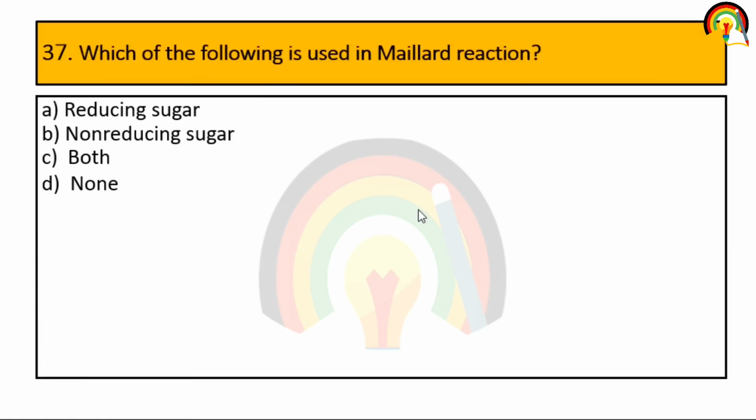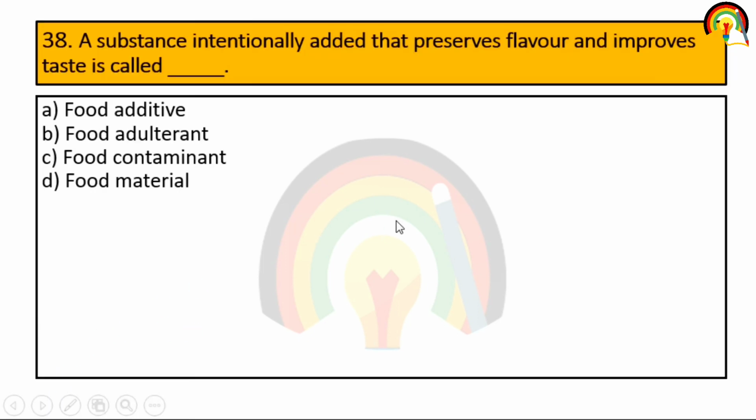Next one. Which of the following is used in Maillard reaction? Reducing sugar, non-reducing sugar, both or none. So it is reducing sugar. And we already discussed in detail in lectures what is reducing sugar, what is non-reducing sugar. So what is reducing sugar? When there is a presence of free form of aldehyde or ketone in the sugar, that are reducing sugar. Examples are monosaccharides.